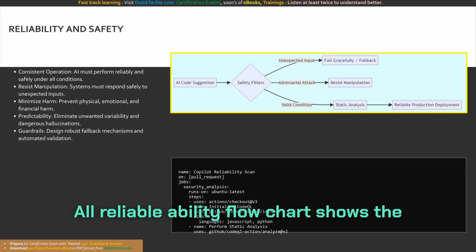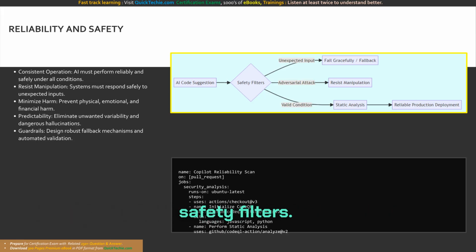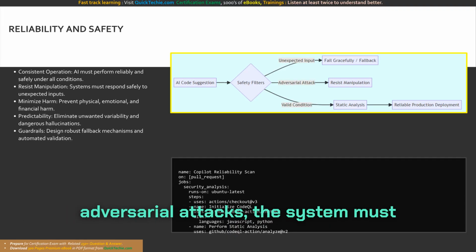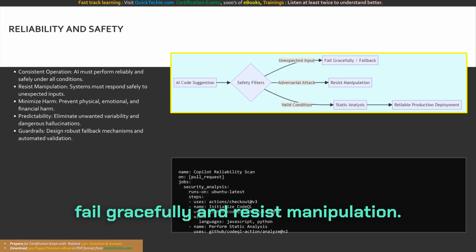Our reliability flowchart shows the path an AI suggestion takes through safety filters. If it encounters unexpected inputs or adversarial attacks, the system must fail gracefully and resist manipulation.